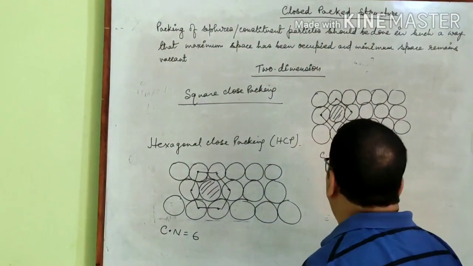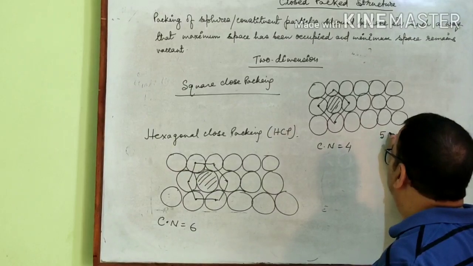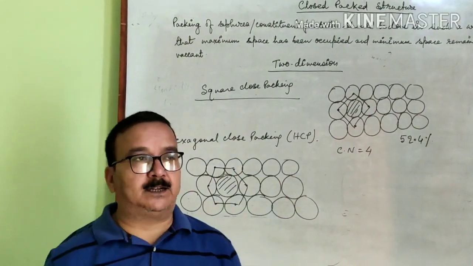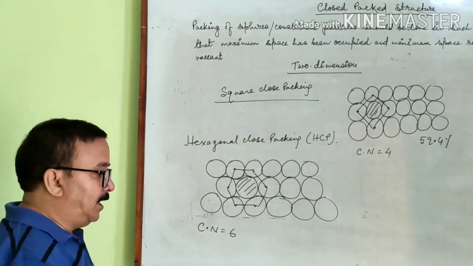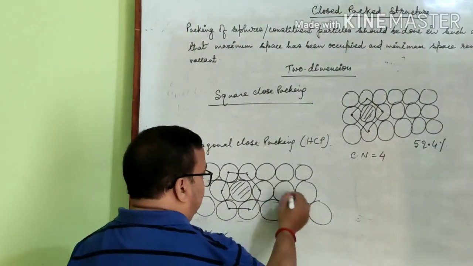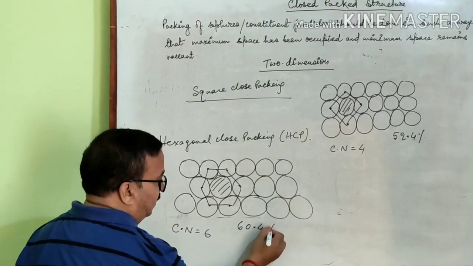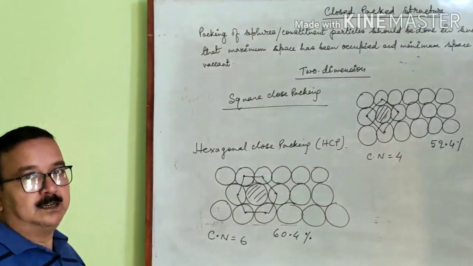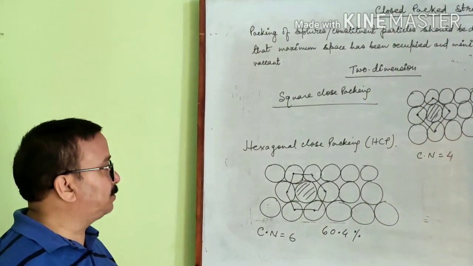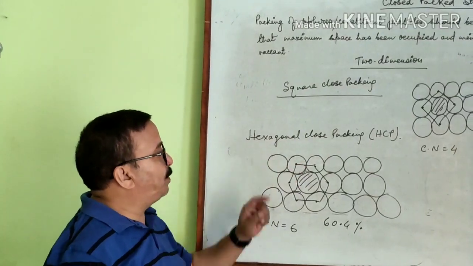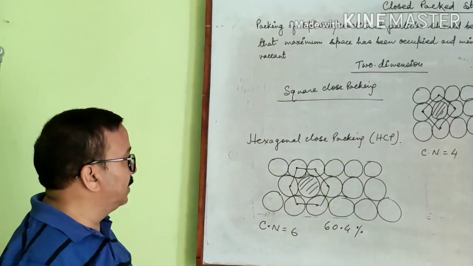In square close packing, 52.4% of the space is occupied by the spheres, and in hexagonal close packing, 60.4% of the space is occupied by the spheres. So which type of packing is more efficient?